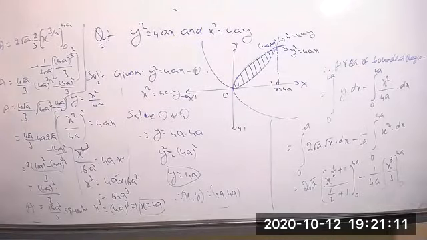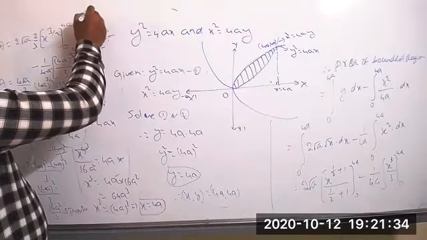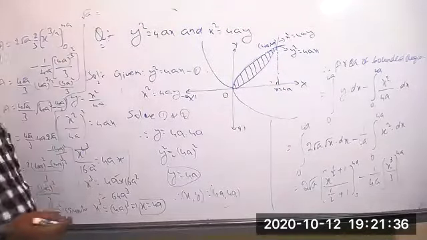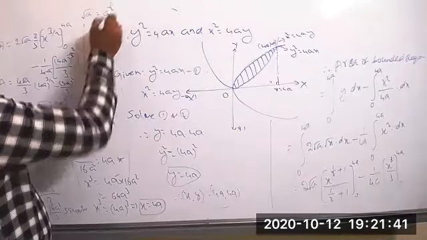Sir, how did you get under root 4a whole cube, sir? Suppose if you take root a, what is the meaning of the value of root a? Please tell me. A power 1 by 2, na?